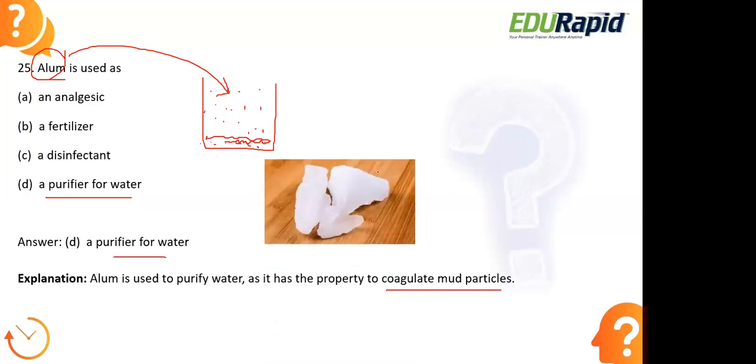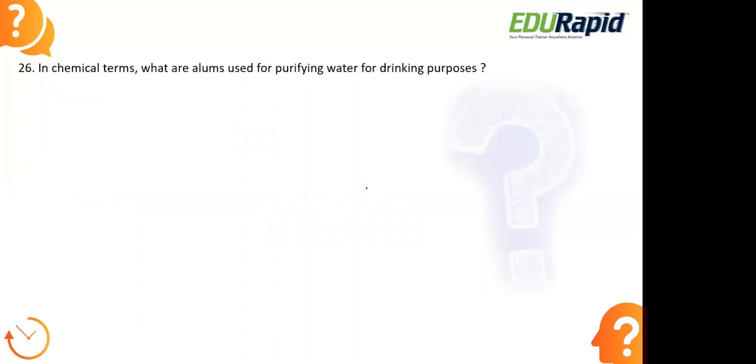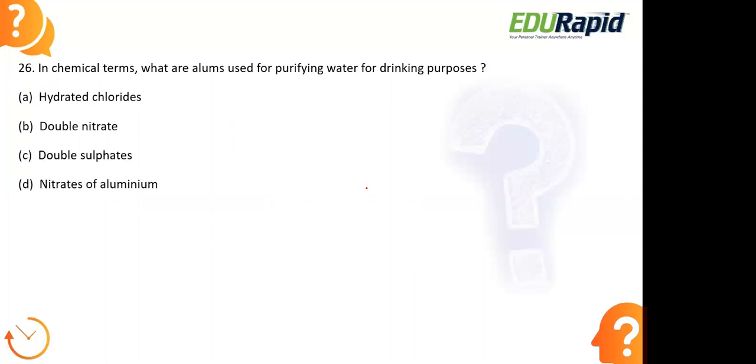So here we have a picture of alum. It is a substance called alum. In chemical terms, what are alums used for purifying water for drinking purposes? Hydrated chlorides, double nitrate, double sulfates, nitrates of aluminium.